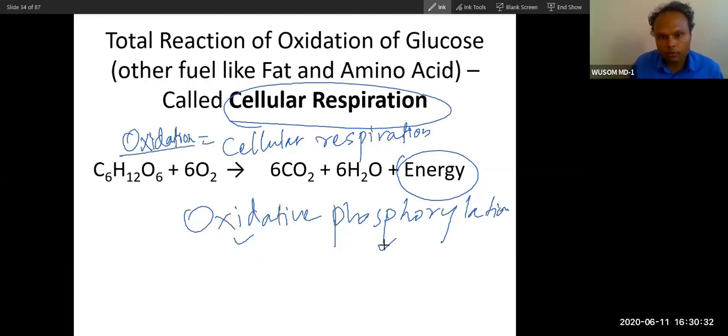Ultimately, oxidation is utilized for phosphorylation, so oxidative phosphorylation is basically cellular respiration. Glycolysis is also cellular respiration, not only this whole process, because some cells have only glycolysis. So cellular respiration is a broad term. After glycolysis, whatever lactate is formed will be converted again into glucose in the liver. So if you see the whole reaction in total, in the body there is conversion of glucose to CO2, H2O, and energy, and the whole process in the cell is oxidative phosphorylation.